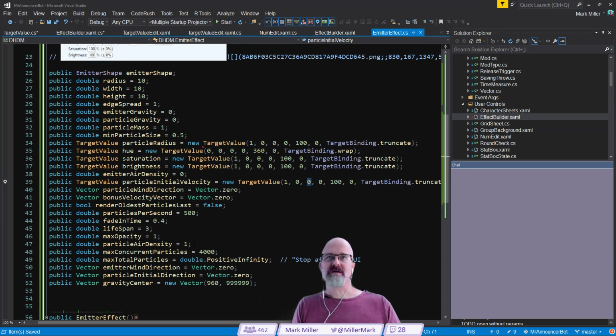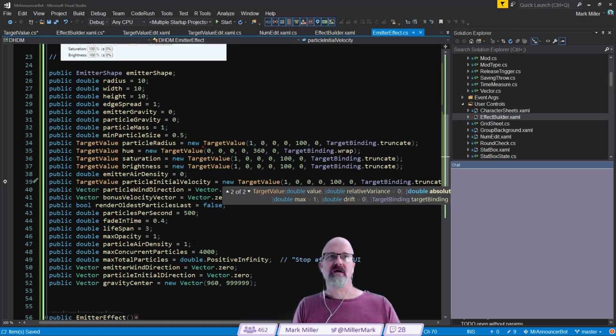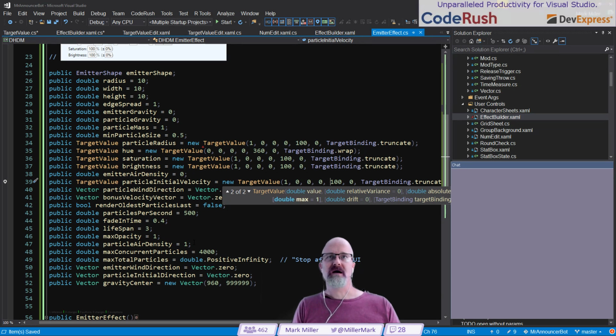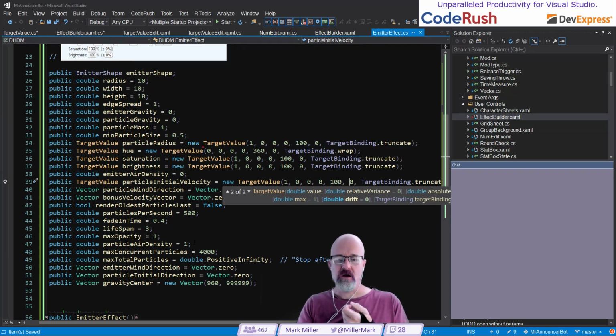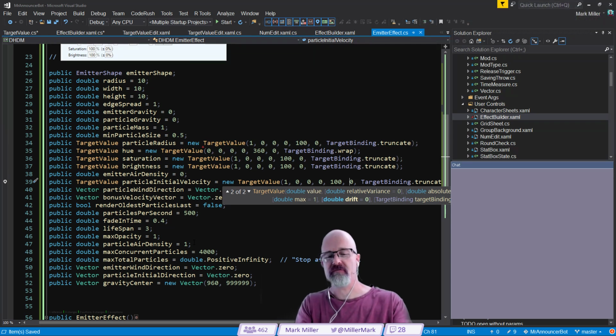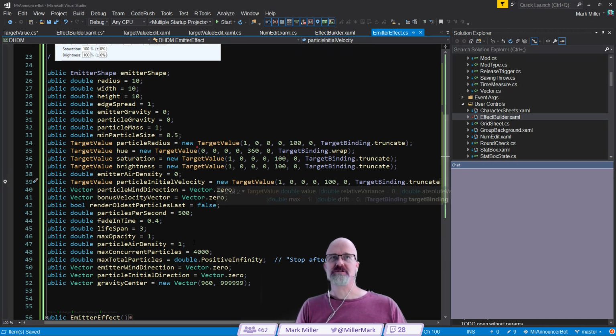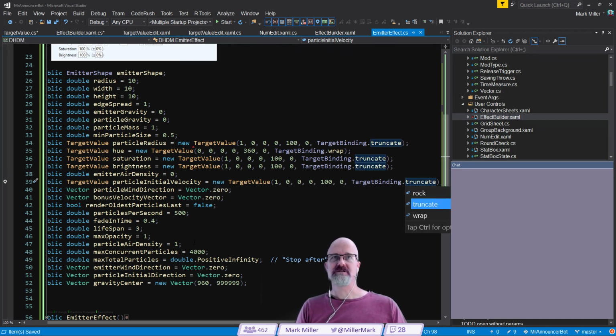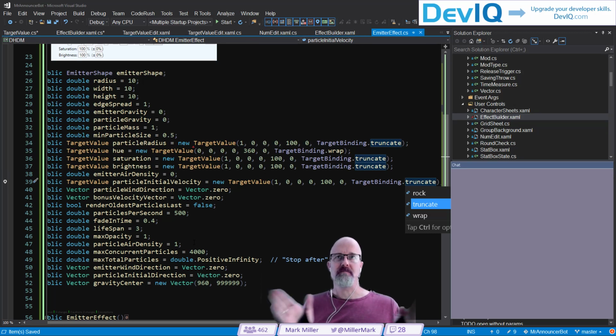I also have the ability to specify min and max pieces inside of here, as well as a drift. And the drift means that every time I ask it for one, the next time it gives me one that's incrementally larger or smaller. So it's just kind of taking that target value and moving it in a certain direction within the min and max. The last property here just tells me how I want to handle it if I get outside the min or max.